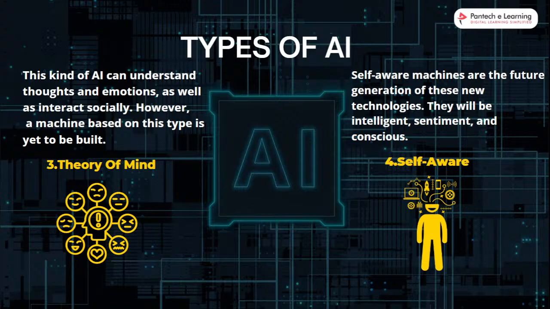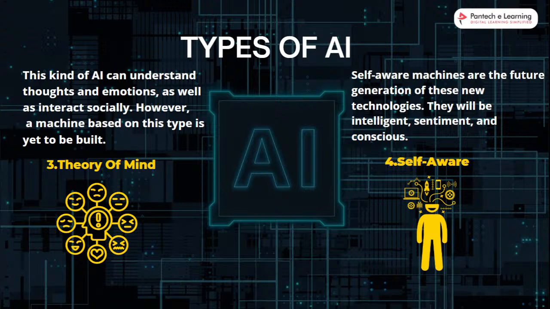Next one is self-aware. This self-aware type works with a future generation that is called robotics. So now we are discussing artificial intelligence, like systems and mobile phones. These are all called artificial intelligence. Same like that, in future we will live with robotics. Already in the cinema industry we have lots of robotics-related and technology-related movies, right? In Hindi, Tamil, Hollywood, there are lots of robotic-related movies. Self-awareness means like that.